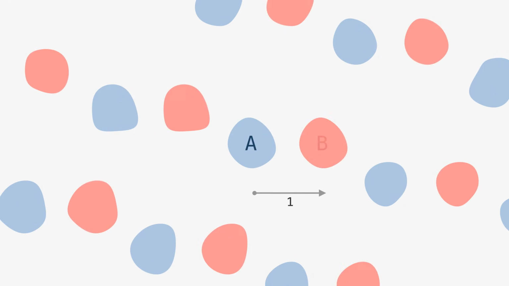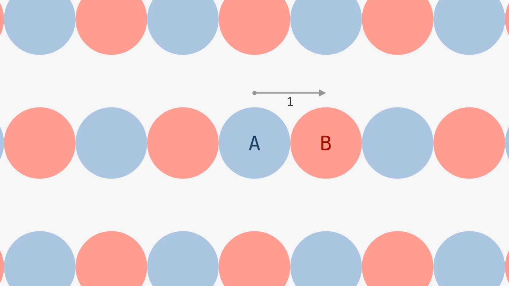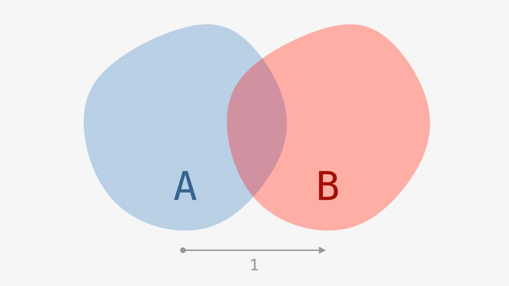We translate it by 1 to the right, call the translated version B, and color it red. I claim that if the blue set was indeed one-avoiding, then the blue and the red sets do not intersect. We prove this claim by contradiction. If there is a point in the intersection of A and B, let's translate it back to the left by 1. The resulting point is in the set A, but the point on the right is also in the set A. We have spotted our disallowed distance 1 pair, reaching a contradiction.